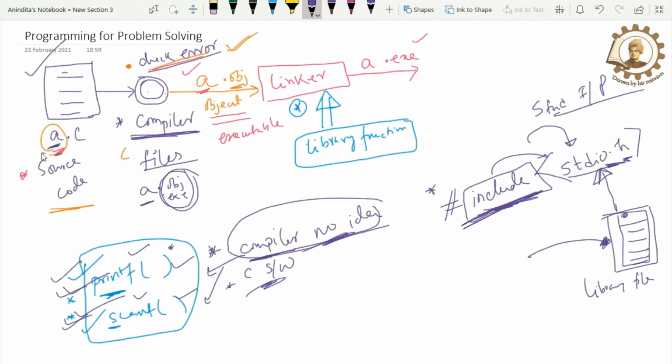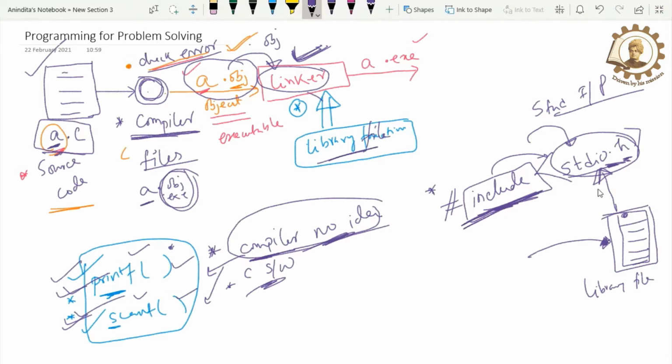Whenever we write some source code, please keep in mind that after compilation, an object file is created. Now, what does the linker do? This is the point. The linker will take this object file and the library files and link these two things together. The linker will combine the .obj and the library files so that it can create the exe file.